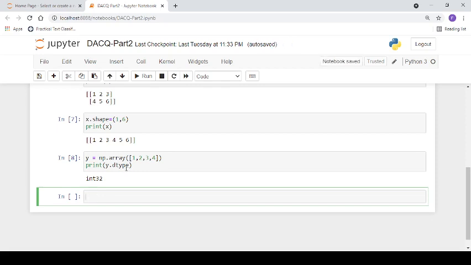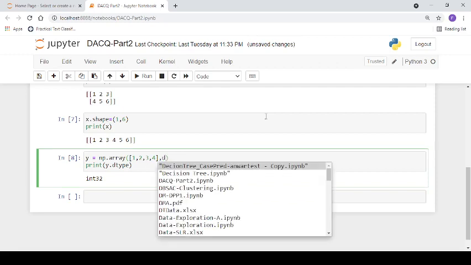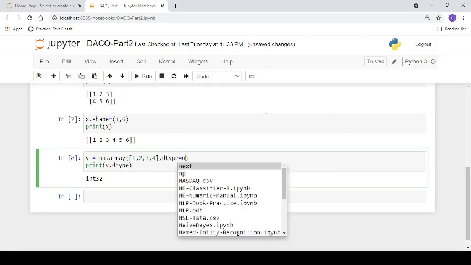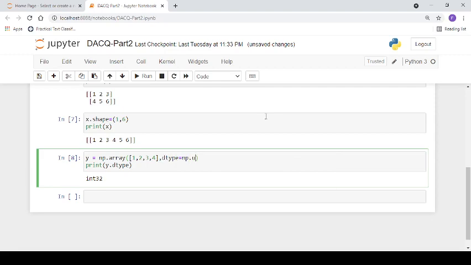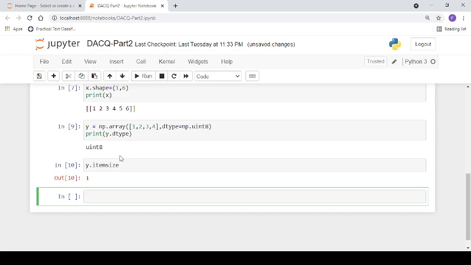For example, if we change this data type to unsigned int 8, we can write dtype is equal to np dot uint8. So in this case, every element in the array will take 8 bits, 1 byte. We can check this by y dot itemsize. So it is equal to 1.